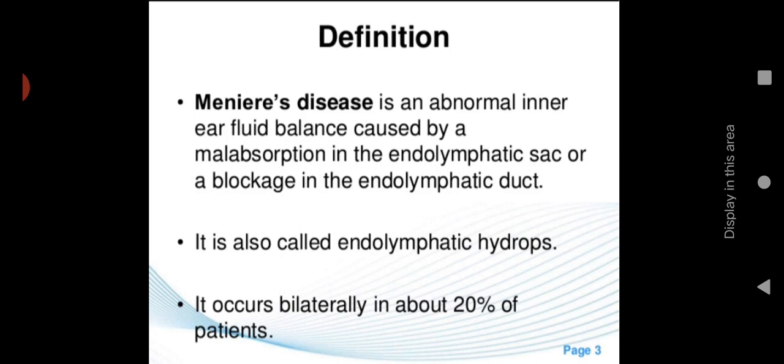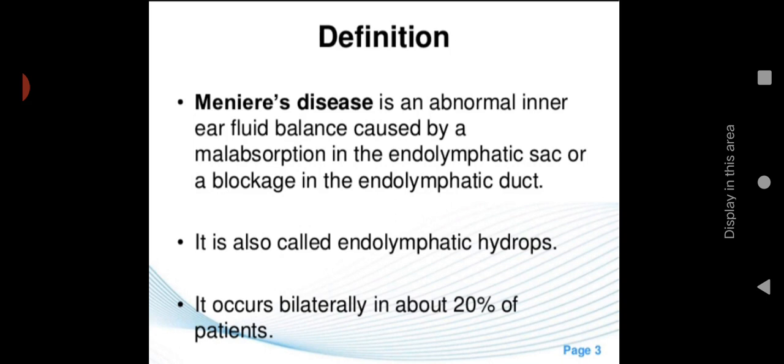One is malabsorption. Malabsorption means the excess endolymph is not drained out. Another condition is blockage in the endolymphatic duct. The fluid has to be circulated, or there are some changes happening in the fluid. According to the changes, if it is not present, then more will be formed, and if it is more, then it will be drained out. Like that it is balanced.